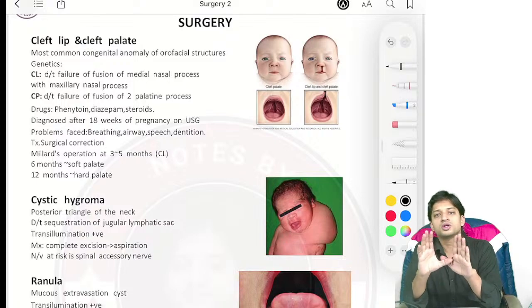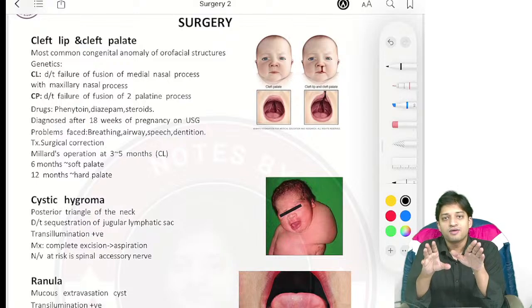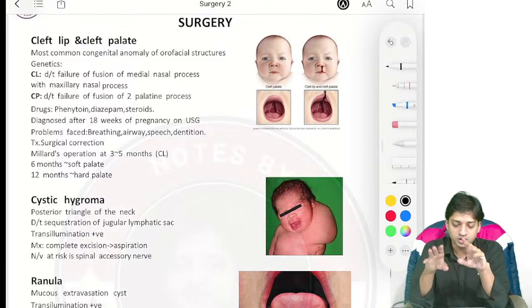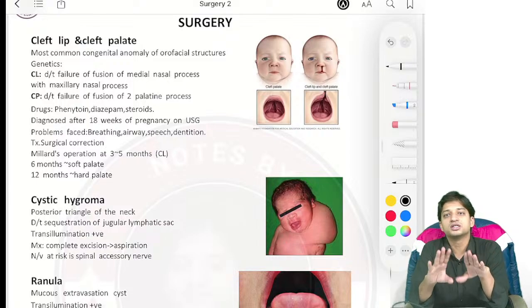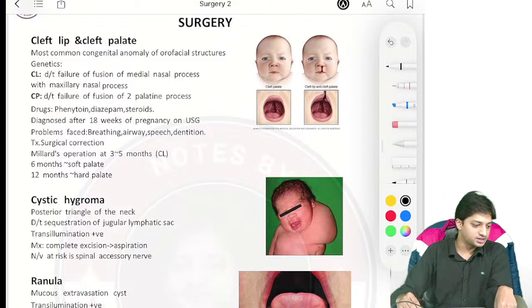After we finish the session, you will see the notes. In the notes, most of the important asked topics have been covered. We have tried to cover everything conceptually and most of the images. And not only that, surgery, we will also integrate other subjects as well. Jitna ho sakega utna, and all subjects we will integrate. So let us start, right guys?